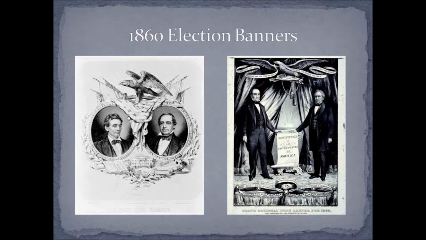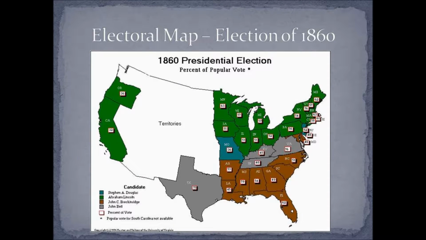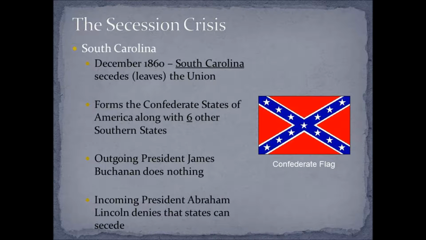All right. And if you look at this map, you realize how sectionalized the country was, all right. Everyone in the North voted for Lincoln. Everyone in the South voted for Breckinridge. All right. John Bell won the middle ground states and Texas, and then Stephen Douglas won one. So you can see that the country is very separated. And the issue which separates the country is slavery.